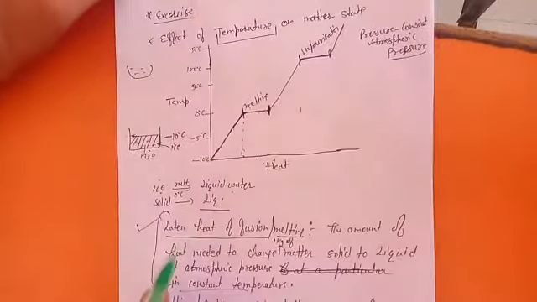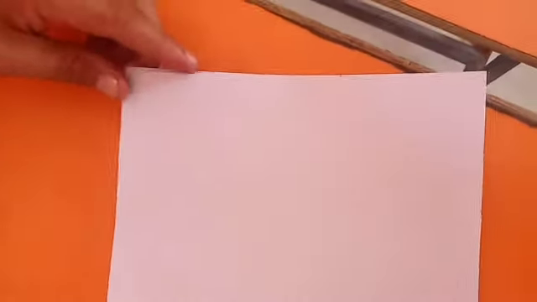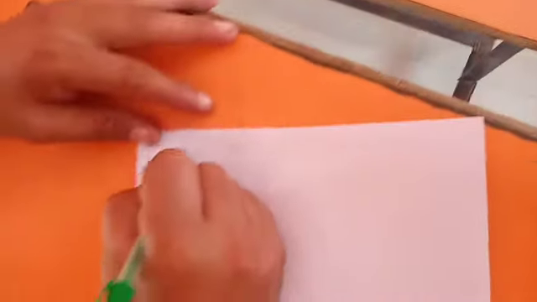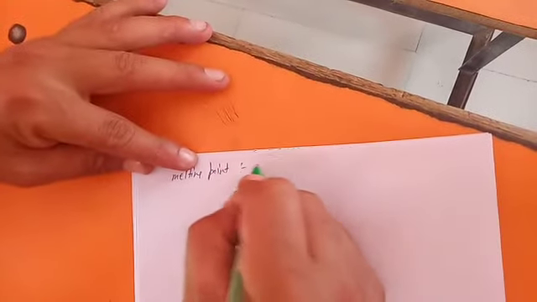Now two more definitions you should be clear about are melting point and boiling point. Because we are discussing the effect of temperature, and we know that by increasing the temperature, matter can even melt, and if we keep increasing the temperature, it will boil at a certain temperature. So we must know how to define melting point.